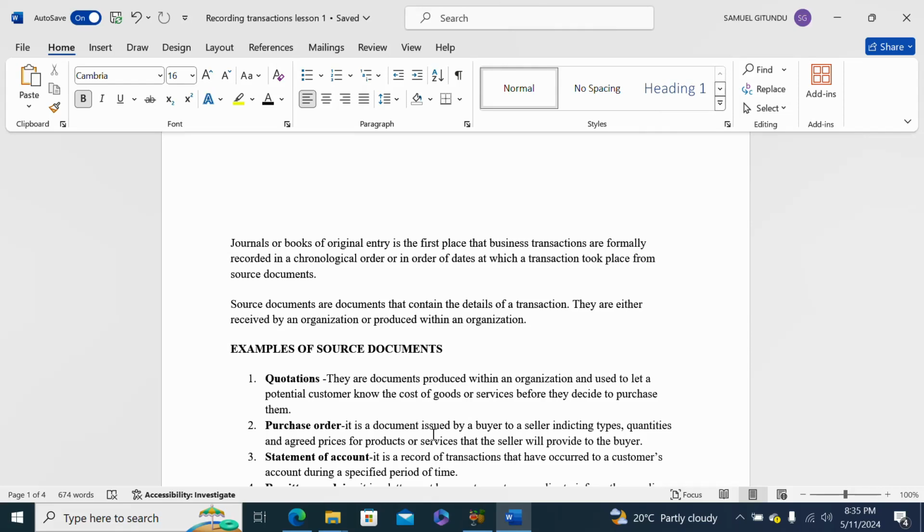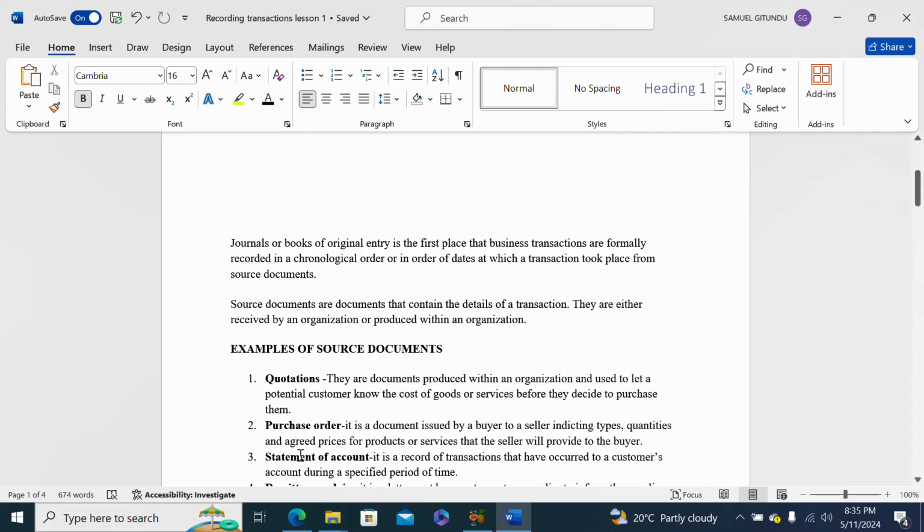So this purchase order is issued by the buyer or the customer to the seller to indicate the quantity they want and the agreed prices for the product or services that the seller will deliver to the buyer.